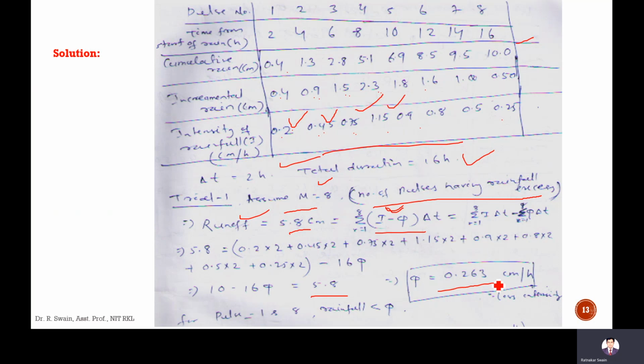Here, this is not the final value of phi. So here phi is 0.263. Here the rainfall is 0.2, here it is 0.25. It means for these two time steps, the first and last time step, there is no rainfall excess. So whatever rainfall is occurring goes into the soil as infiltration.